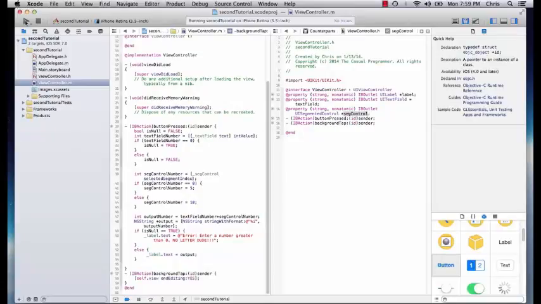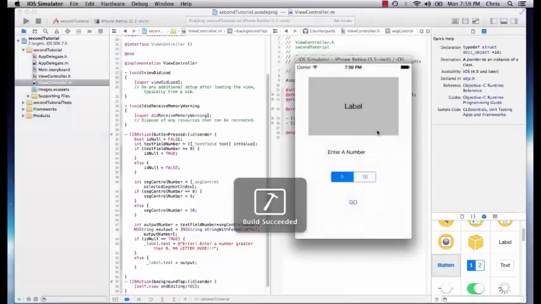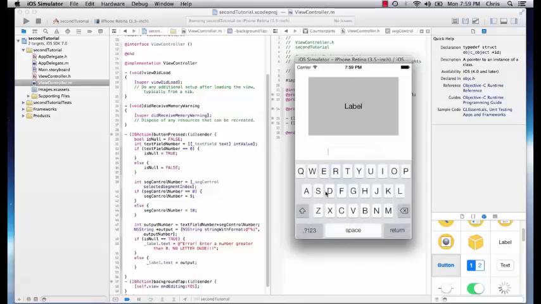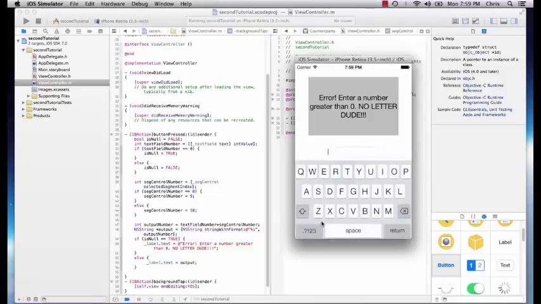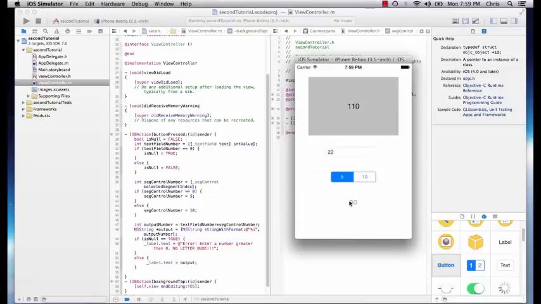So this should check for the main errors you'd get with this. Let's input S, error, enter number. Alright, let's enter a number. 110, perfect. This app works like a charm.